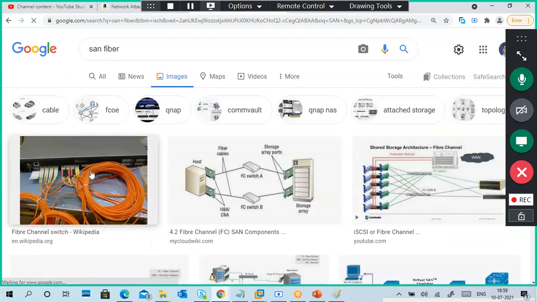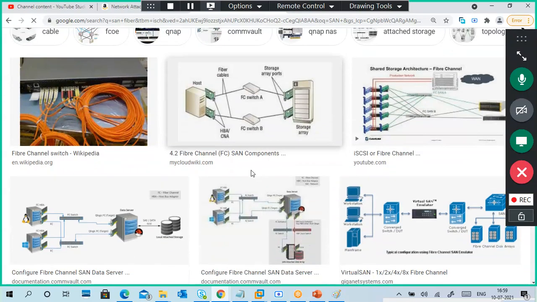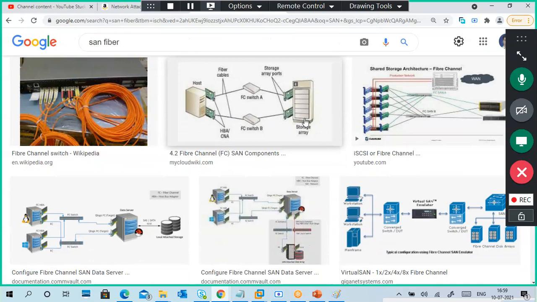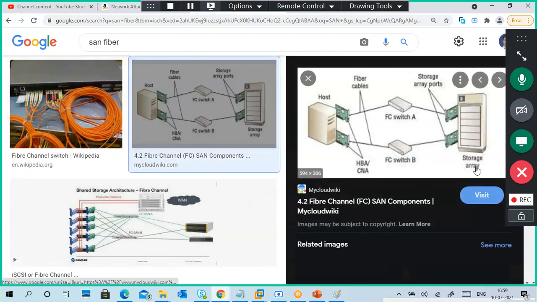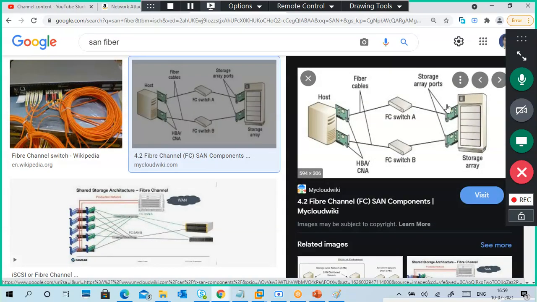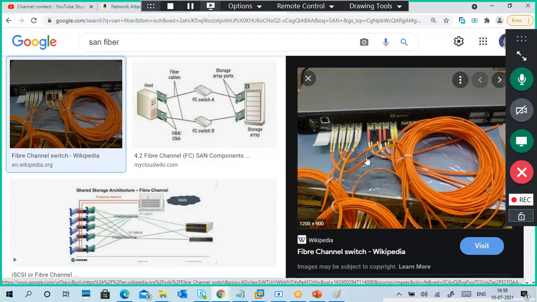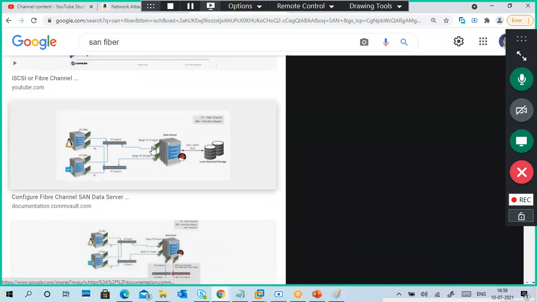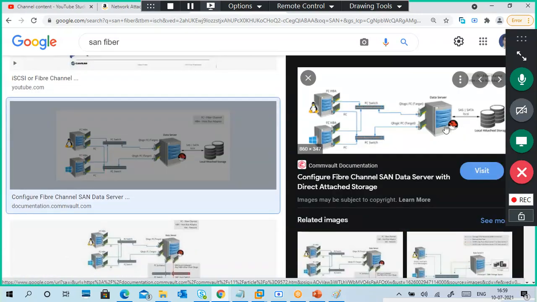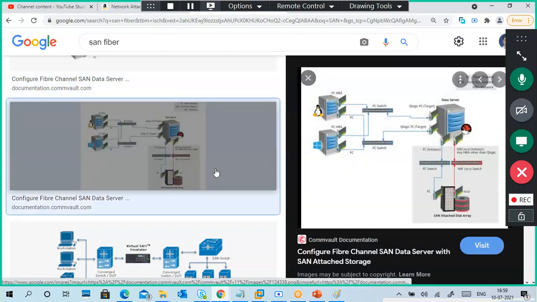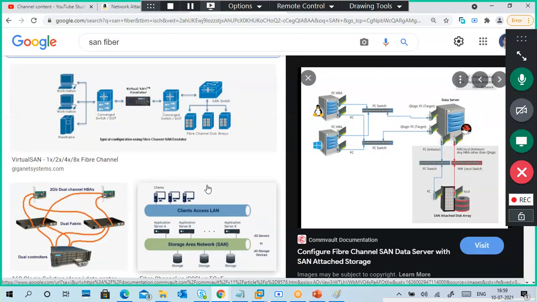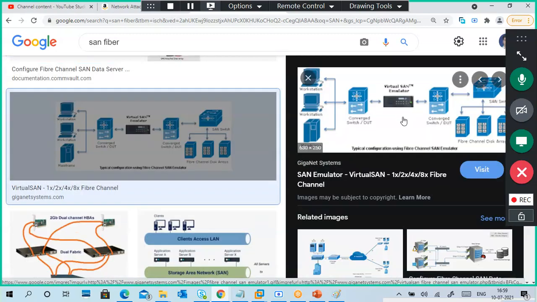So we'll go to this one. This is a storage array, which means these are all storages, and it is connected to fiber optical switches, and it is connected to the host like this. These are fiber optical cables. It is connected to your SAN. SAN architecture is a little bit more complex compared to DAS and NAS.